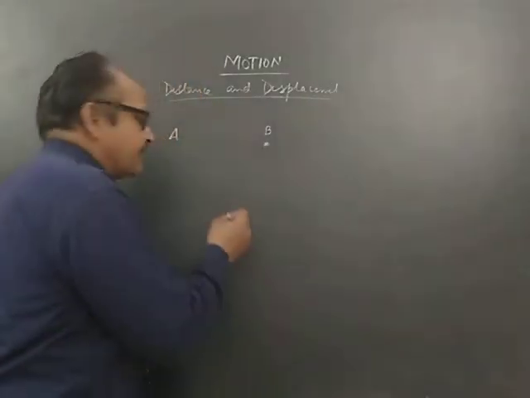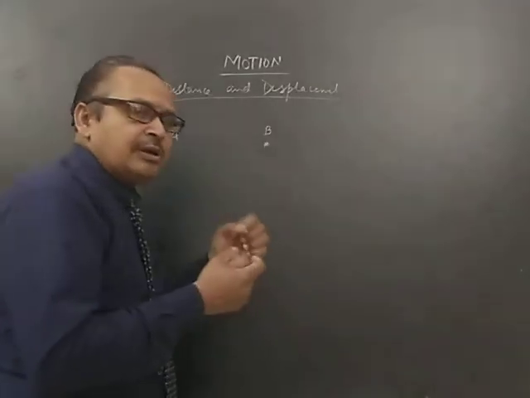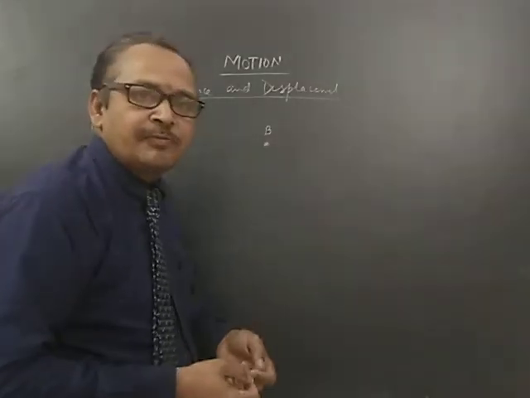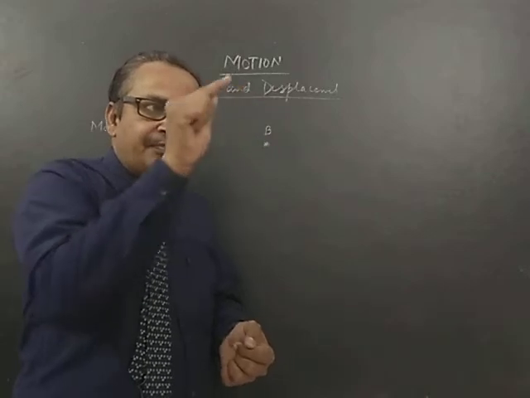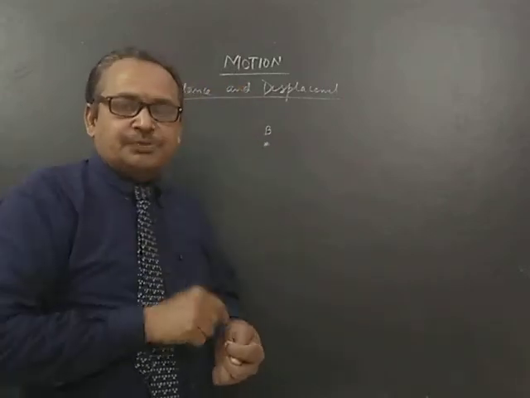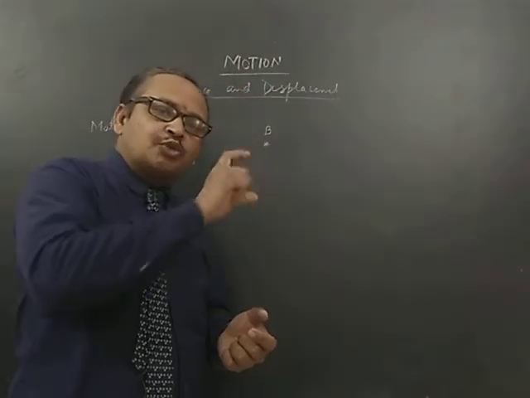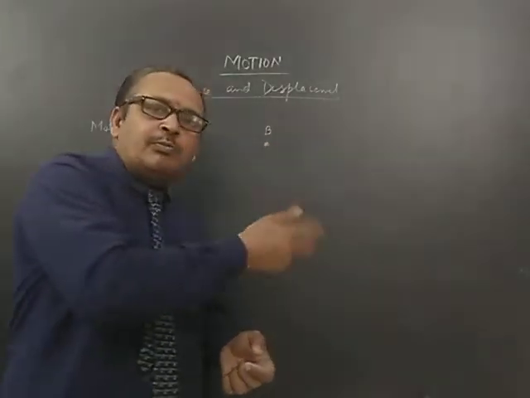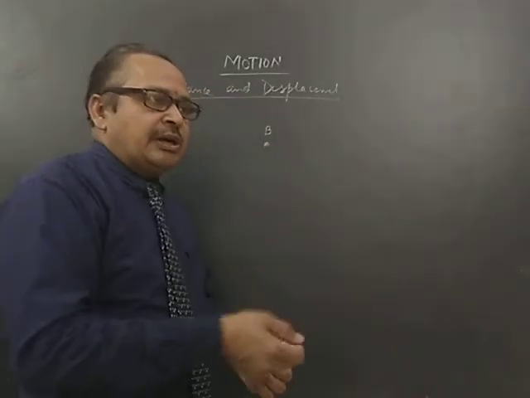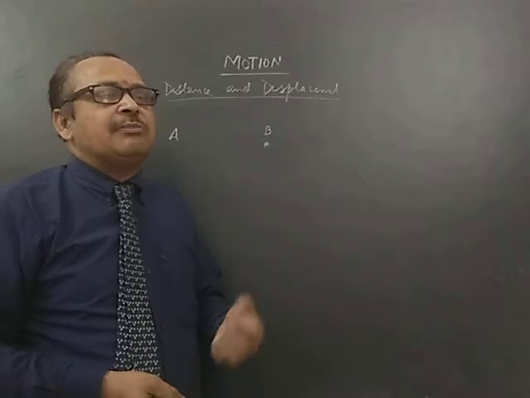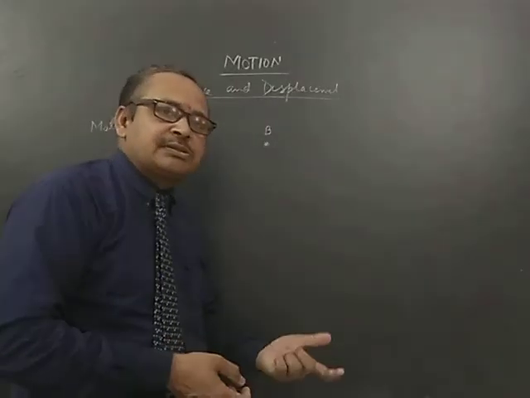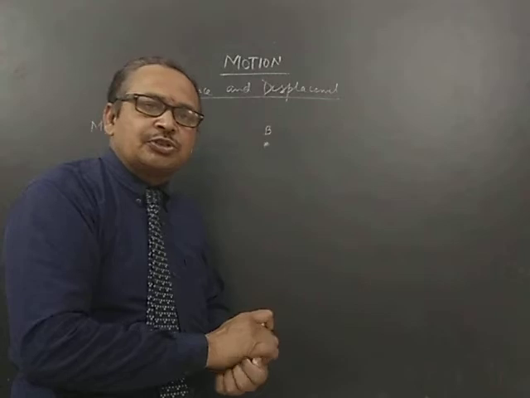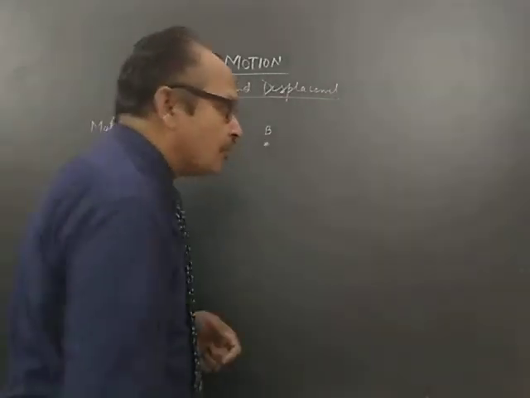Second example is that when you talk about any watch, whether it is your wristwatch or even your wall clock, the hands of the watch also show a type of motion. So two motions we have discussed. Third motion you can see is the motion of a bus on a road. The motion of a bus on a road.